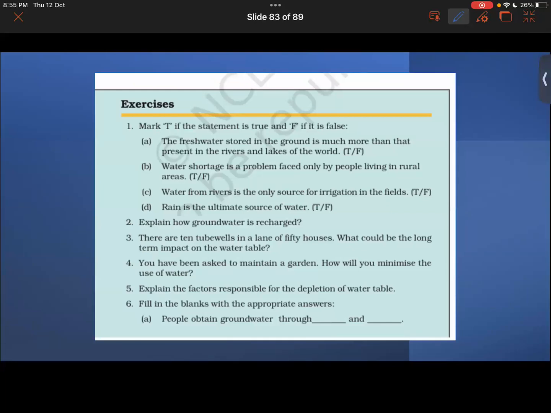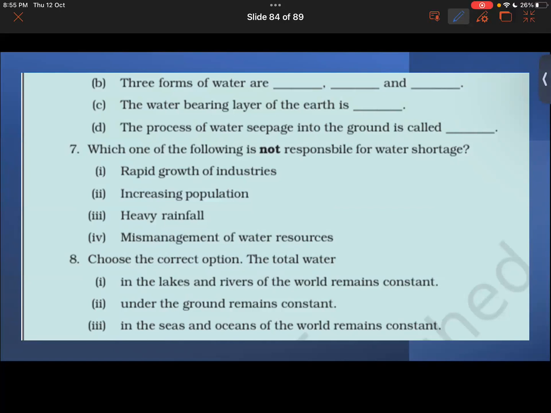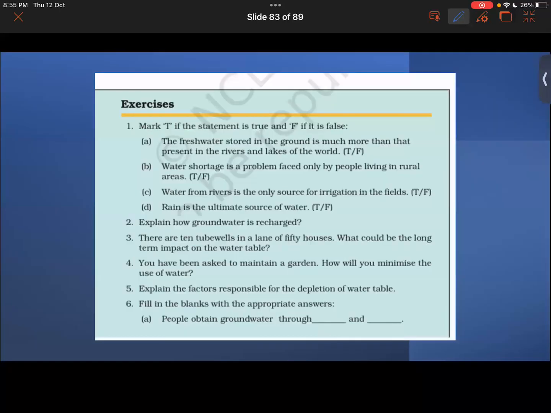Okay, so then we get to the question answer part. The question answer part of the chapter is very easy. I believe you guys can solve it yourself. So I will be leaving it up to you guys. Okay, now? Any issue?